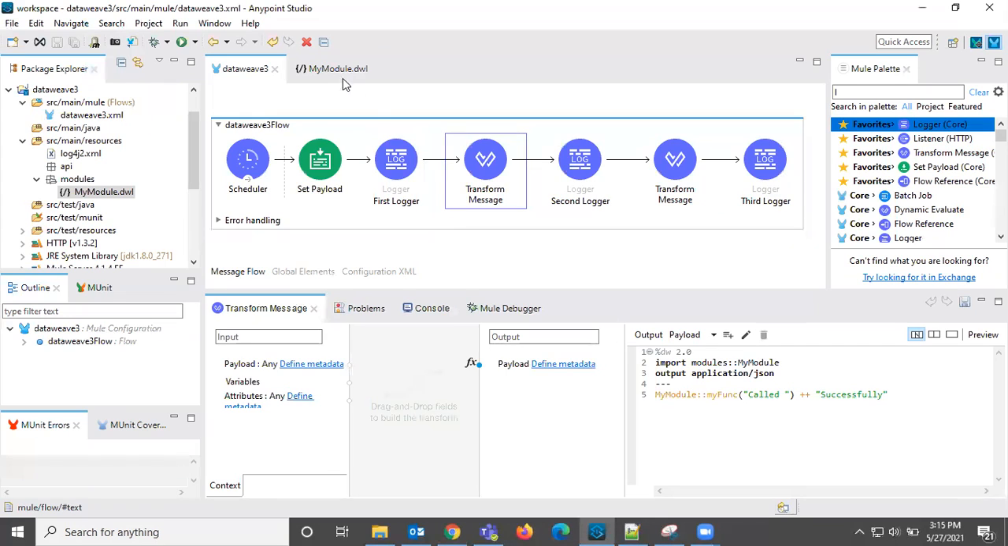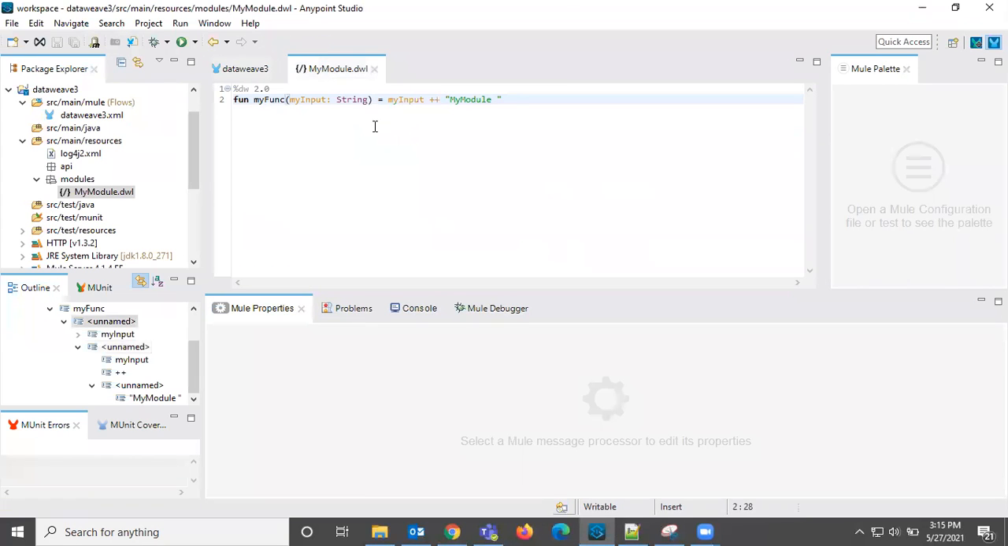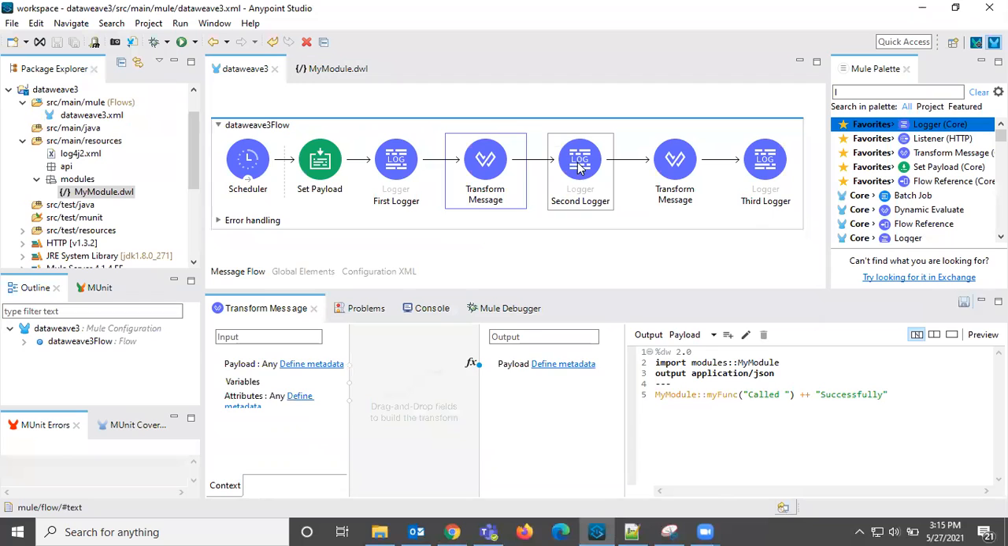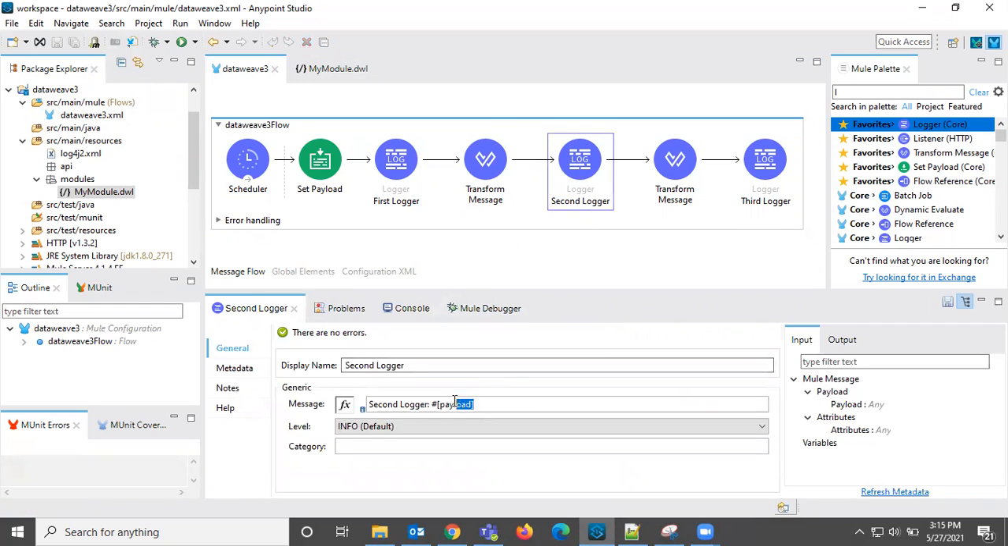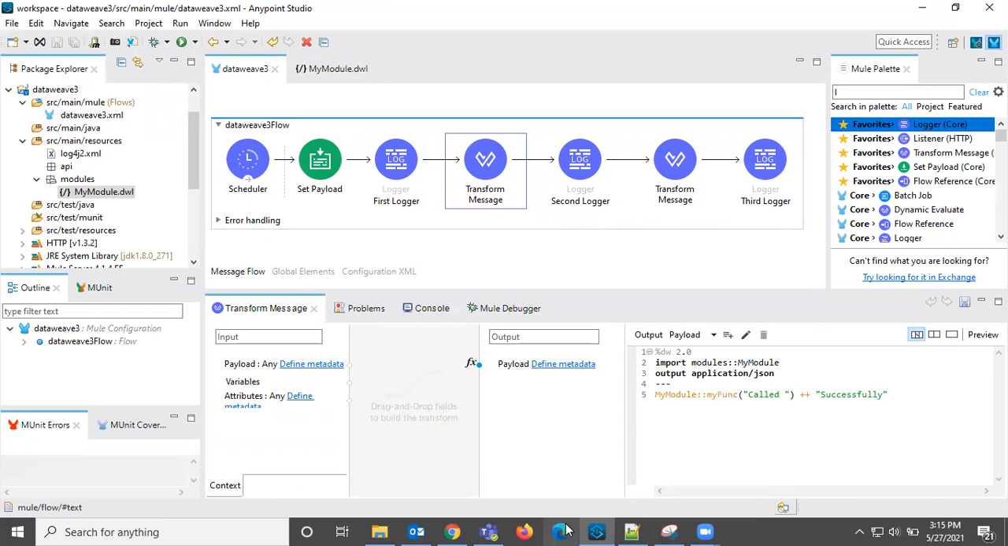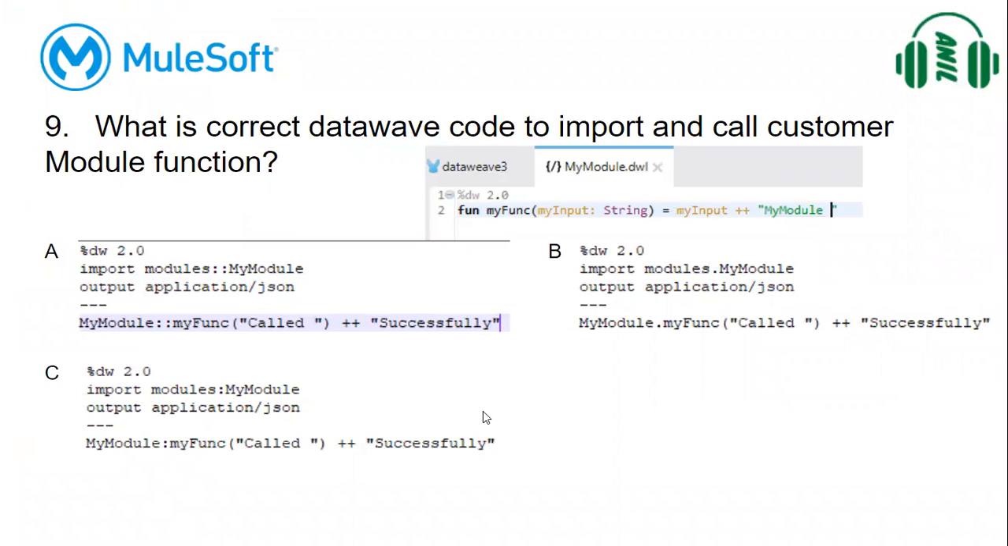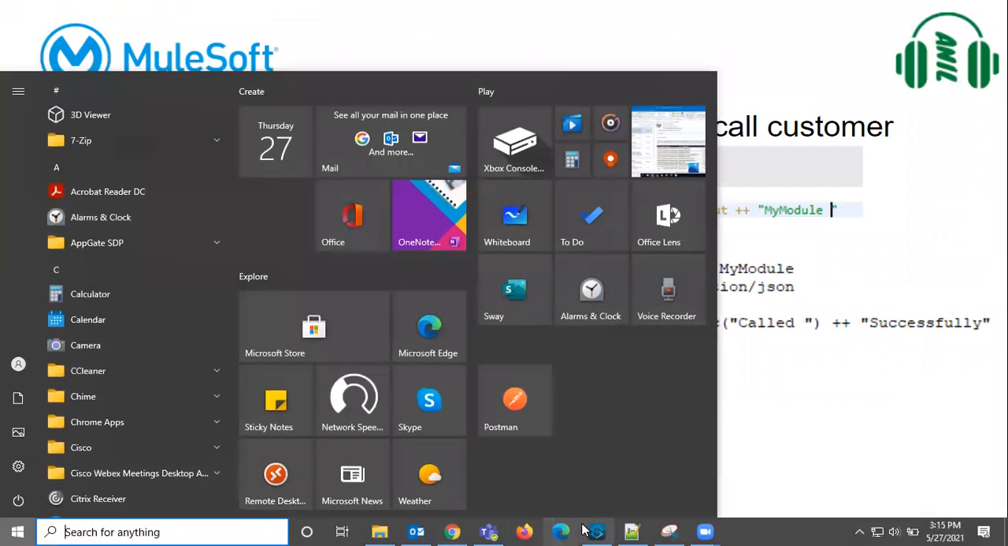Here is a custom module that I have prepared. This is the same screenshot. It has only one function, myFunc, to which we need to give some input, and it concatenates the input with the value "plus my module" and a space. In the second logger, we are just printing the output. Here we need to observe this payload and also choose the correct answer, I mean, what is the DataWeave code we need to write to import and call this function. Let us execute this and observe.